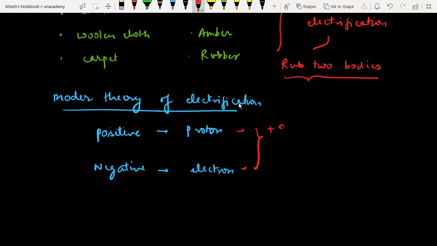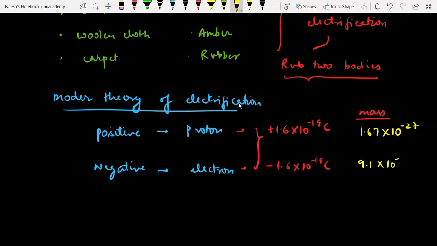But here it is 1.6 × 10 to the power minus 19 coulomb, plus 1.6 × 10 to the power minus 19 coulomb. Here it is minus 1.6 × 10 to the power minus 19 coulomb. The masses of both of them are also important because in certain cases they have been asked what is the mass of proton. So the mass of proton is 1.67 × 10 to the power minus 27. Mass of electron is 9.1 × 10 to the power minus 31. That is in kg.